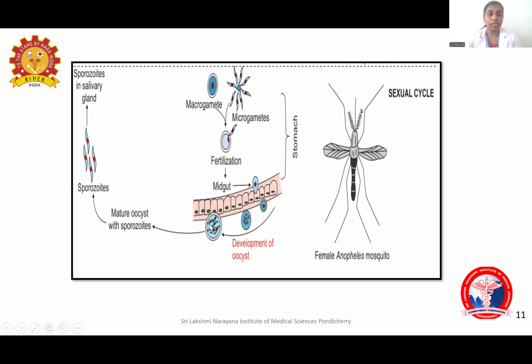And this mature oocyst will contain the sporozoites, which are then carried to the salivary glands of the mosquito. When they bite the next human being, it will be introduced into the human being. This is the sexual cycle that is happening inside the mosquito.